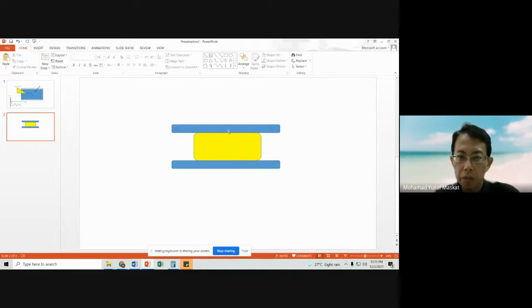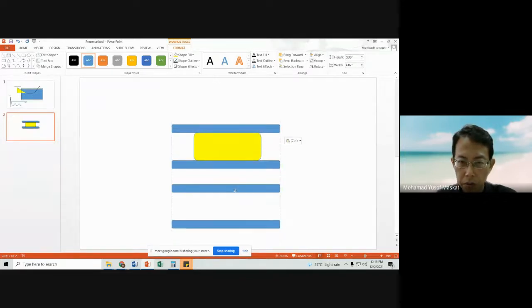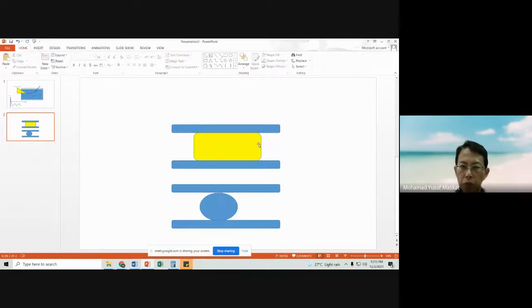But if our product is like this, you can see that over here there is a large surface area for the absorption and removal of heat, whereas over here it is very small.